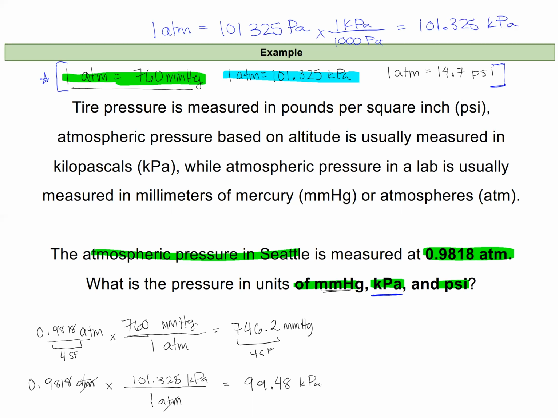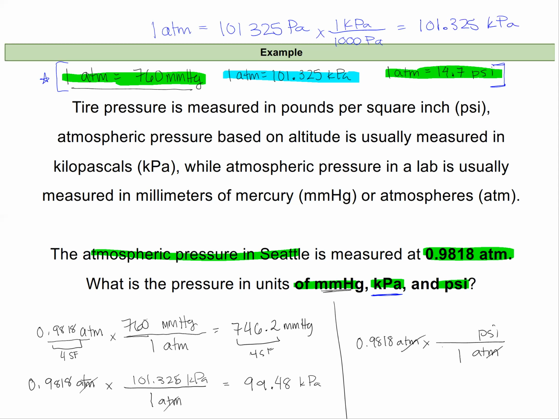All right, we've got one more to look at, psi, and we have that conversion up here. 1 atmosphere equals 14.7 psi. So starting from my 0.9818 atmospheres, my conversion factor this time will have atmospheres on the bottom, so they cancel, and psi on the top.